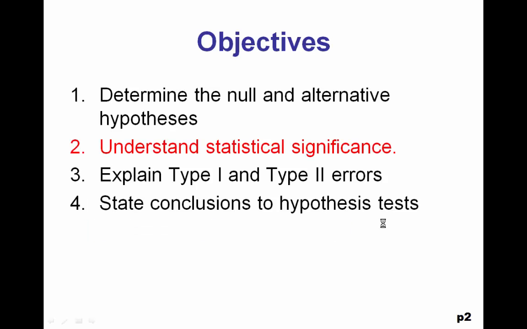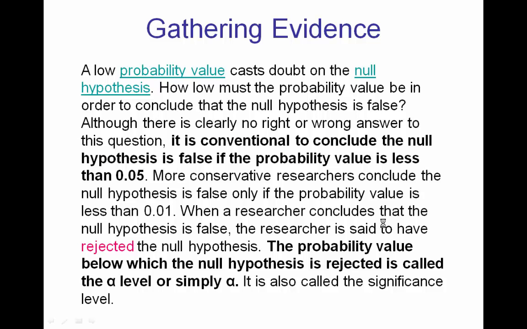Module 6, Part 2, Hypothesis Testing. Now we turn our attention to understanding statistical significance. A low probability value casts doubt on the null hypothesis. How low must the probability value be in order to conclude that the null hypothesis is false?